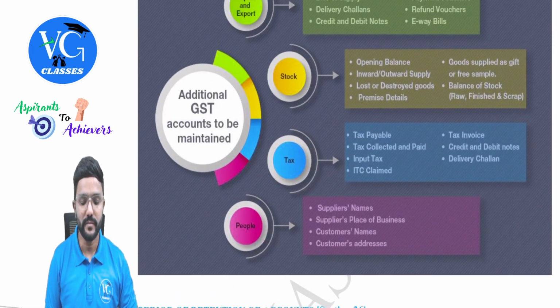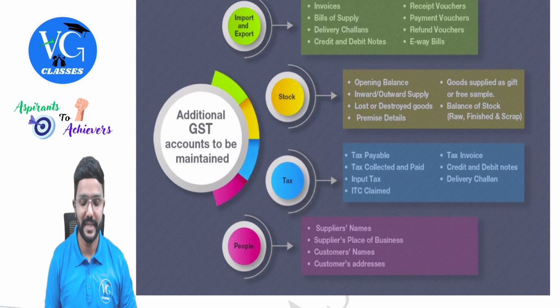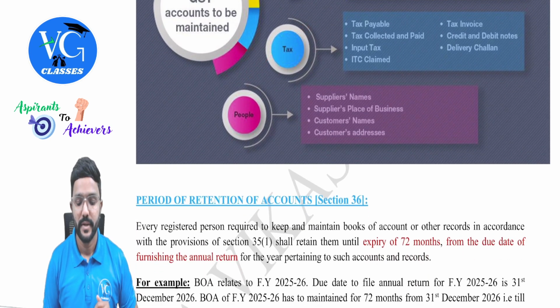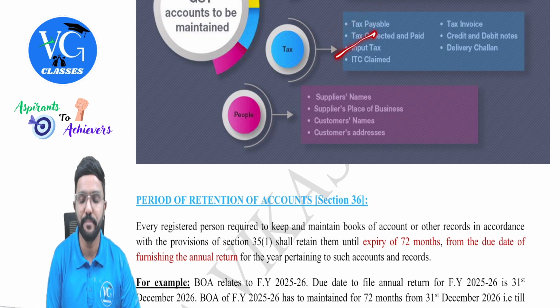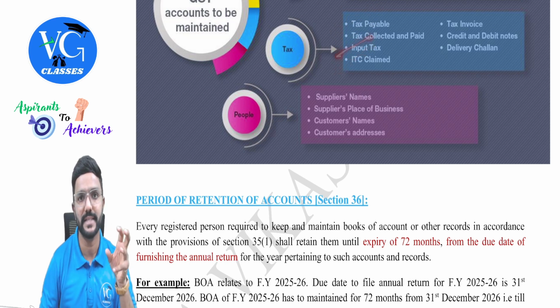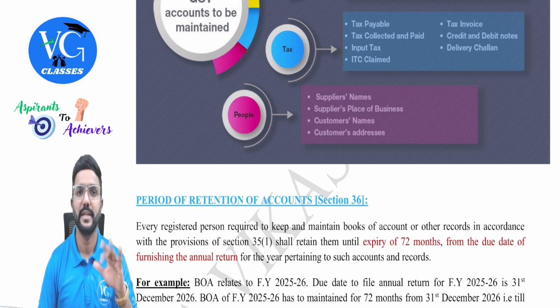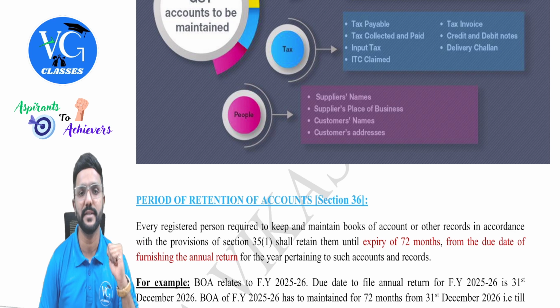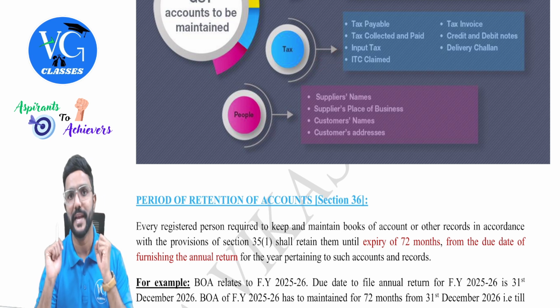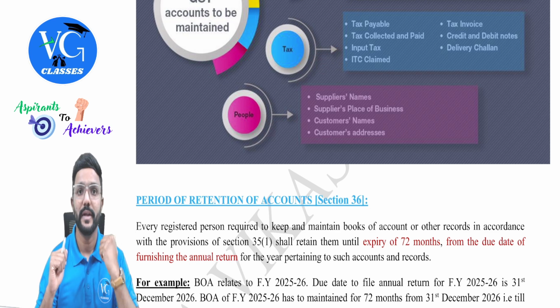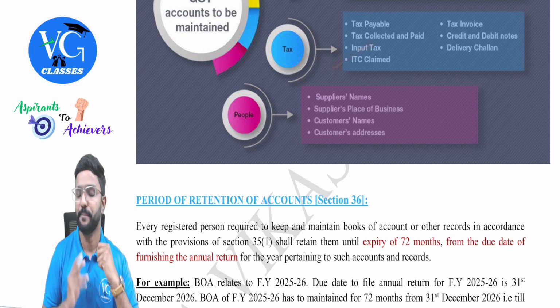Okay, sir. Fine. Then coming to the tax details, tax payable, tax collected and paid, that is from the recipients, then input tax credit on the inward supply, then ITC claimed, because few input taxes cannot be claimed as credit, guys, where the conditions given under section 16 are not satisfied or the credit is blocked as per section 17. So this may not be equal to ITC claimed. So please be careful. Out of the total ITC, how much we can claim, we need to record that also separately. Okay, sir.